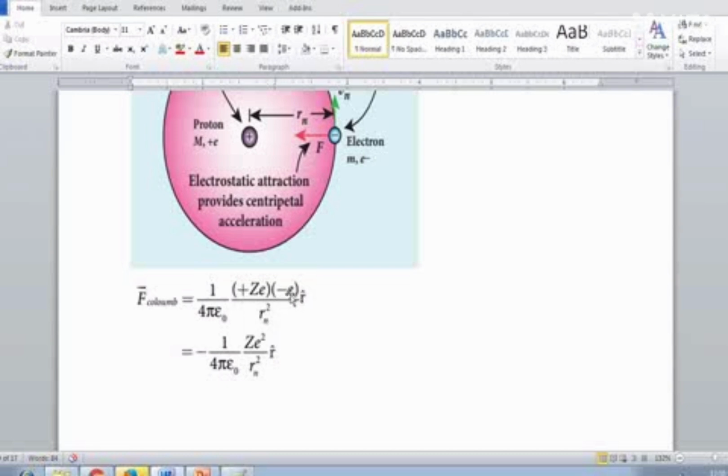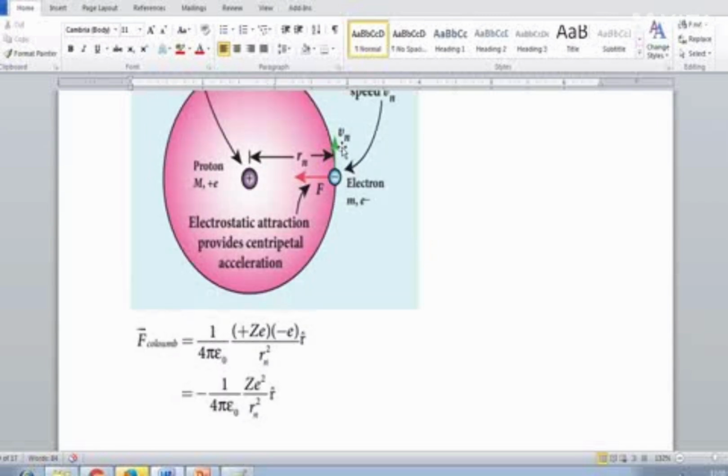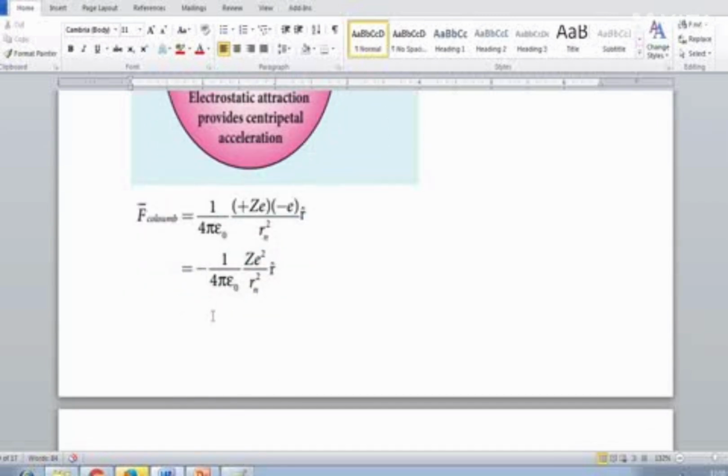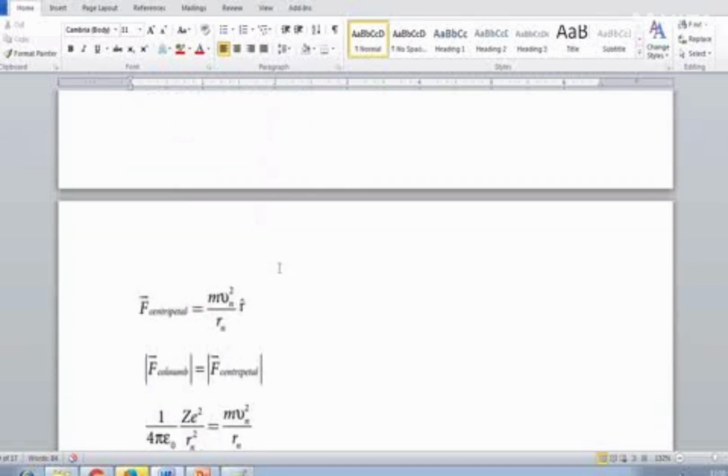Minus e is the electron, negatively charged, so a negative sign is there. Rn square is the radius of the electron, and r cap is the unit vector that indicates the direction. So we can write the negative sign here: e square by Rn square, r cap.